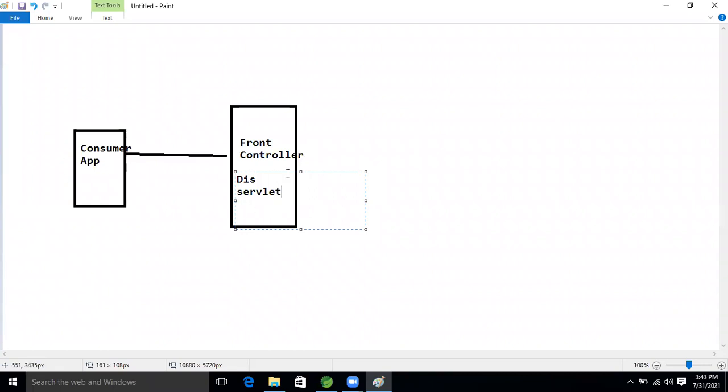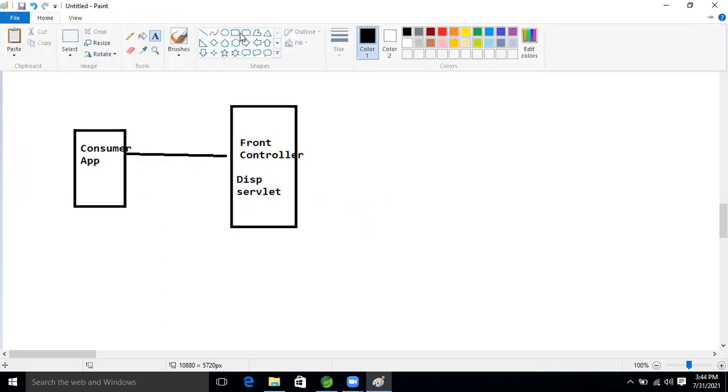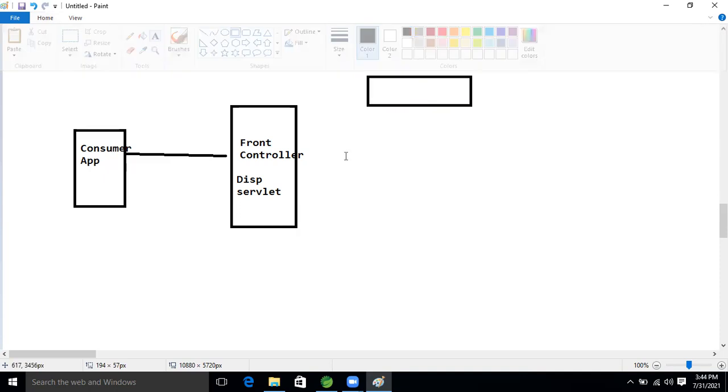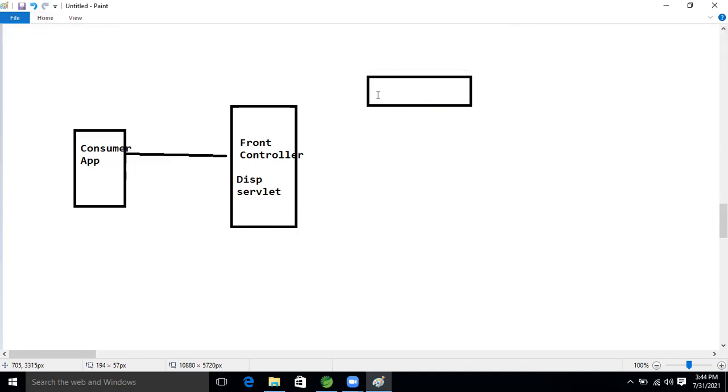Dispatcher servlet, right? I'm writing just half of it, guys. This is nothing but the dispatcher servlet. The request will go to whom? The dispatcher servlet. Again, what will happen now? Our dispatcher servlet will call one object. What is that object, guys? Does anyone remember our Spring MVC flow?